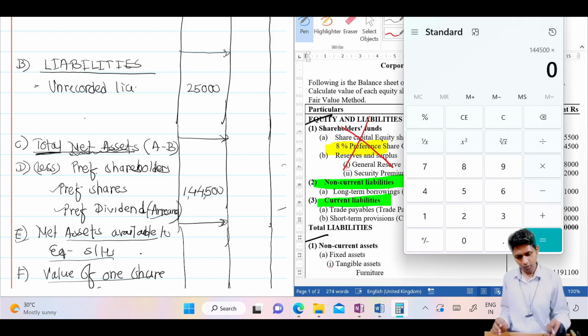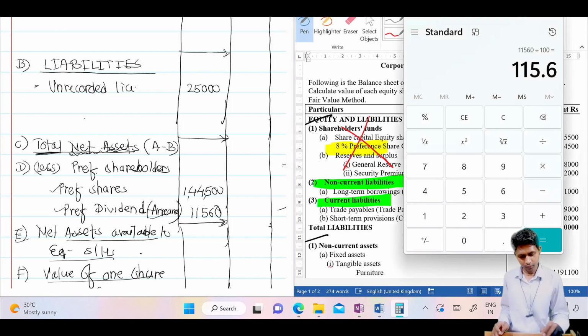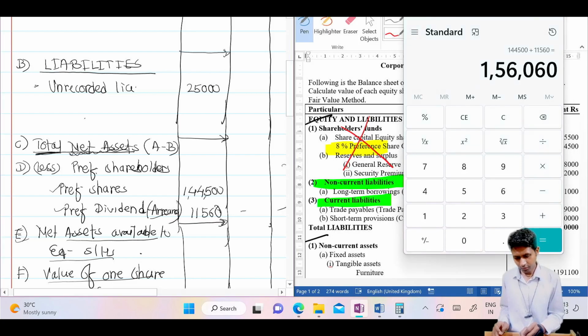See, into 8 divided by 100. 11,560, and then you can write the total in the outer column. 1,44,500 plus 11,560, 1,56,060. Understood?